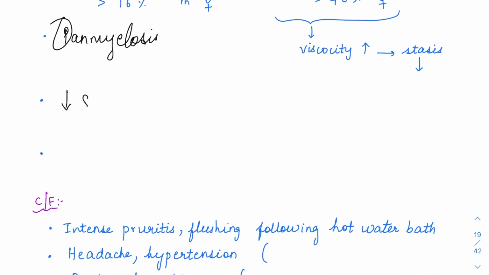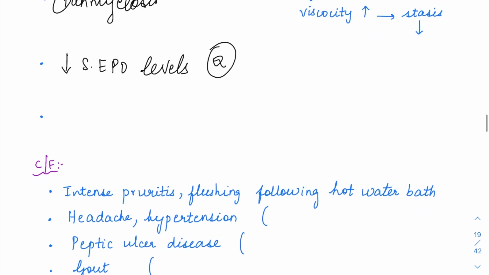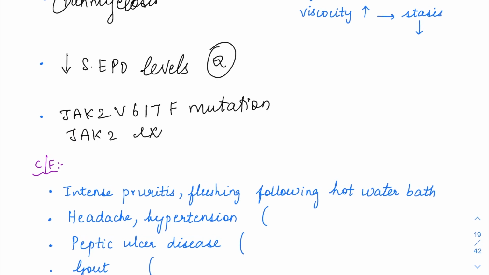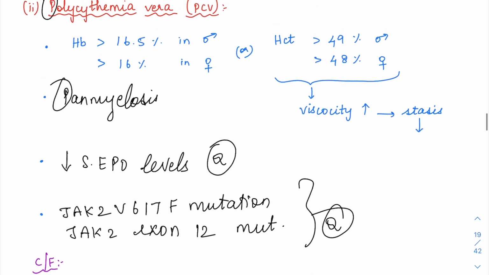But another important thing here is the serum erythropoietin level is going to be subnormal, diminished. Okay, so normally erythropoietin, as the name suggests, is going to cause erythropoiesis. So it is going to stimulate erythropoiesis. But in Polycythemia vera, this is going to have a subnormal erythropoietin level. This is a characteristic finding again. And for genetic level testing, we are going to have JAK2V617F mutation and JAK2 exon 12 mutation. So these two are going to be seen in Polycythemia vera.